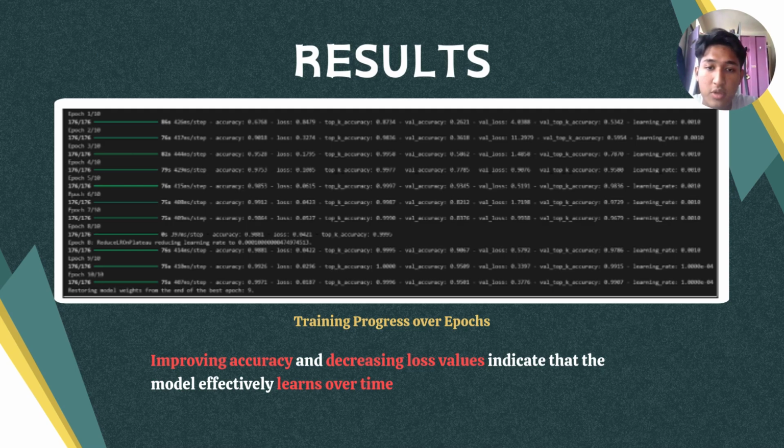This is the training progress over epochs, which has metrics like accuracy, loss, top-k accuracy, and learning rates for both training and validation data. The steadily improving accuracy and decreasing loss values indicate that the model effectively learned over time.